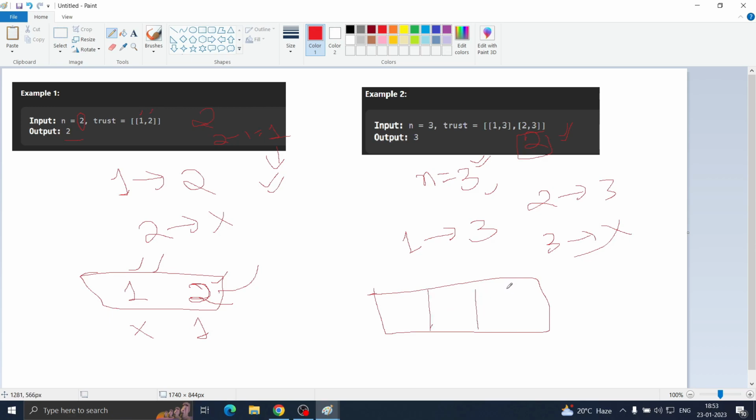So what is happening? 3 is trusted by 1. Then it is trusted by 2, so it is updated to 2. 2 is trusted by no one. 1 is trusted by no one. And 3 doesn't trust anyone. And n minus 1 is 2. So 3 is the judge in this case, because 3 doesn't trust anyone and it is trusted by everyone else.